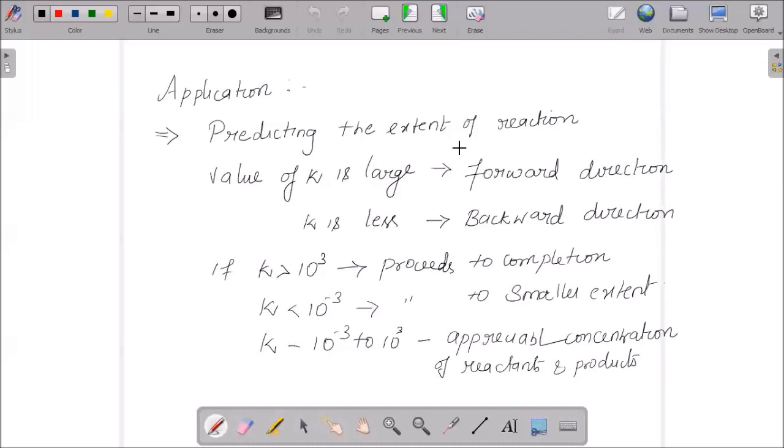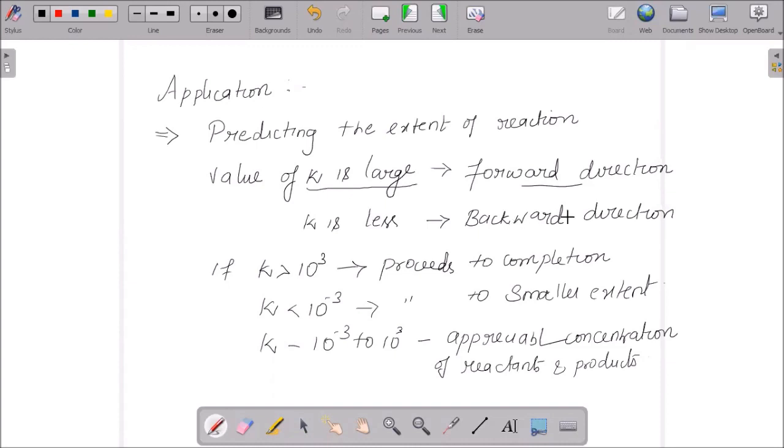And that is how we are able to predict the extent of reaction from the value of K. If the value of K is large, then we could say that it is the forward direction. And when K is less, it is the backward direction.